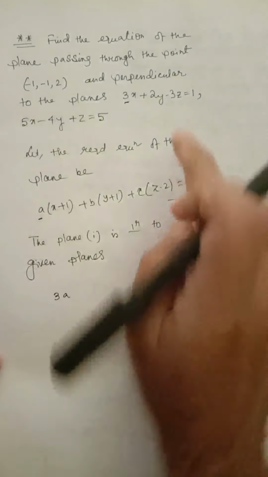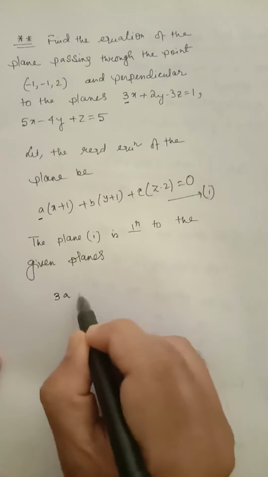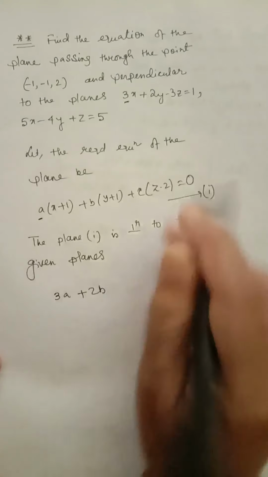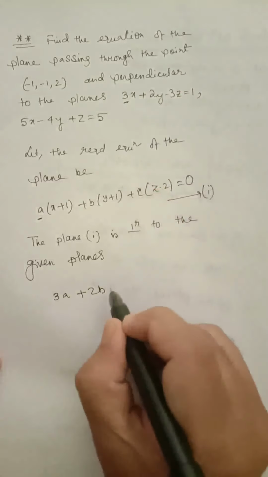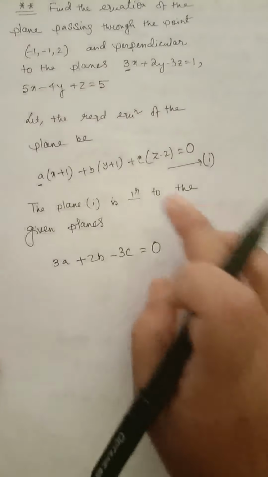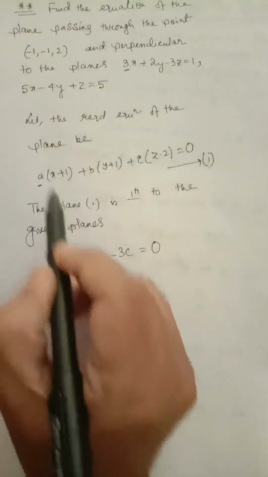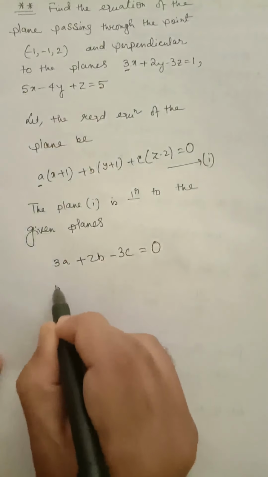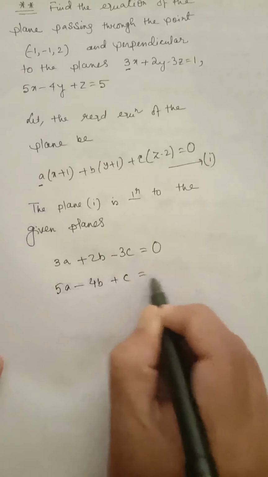So 3a plus, coefficient of x: 2 here, b here, so a1 a2 plus b1 b2, 2b, coefficient of z: minus 3, c, so c1 c2, minus 3c equal to 0. And this plane is also perpendicular to the second plane, and therefore we will get 5 into a, so 5a minus 4b plus c is equal to 0.